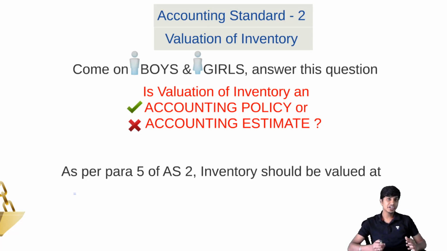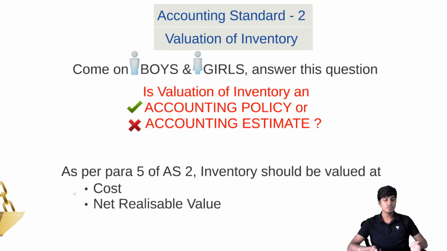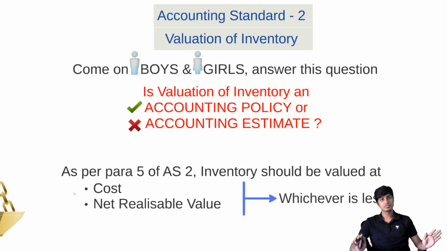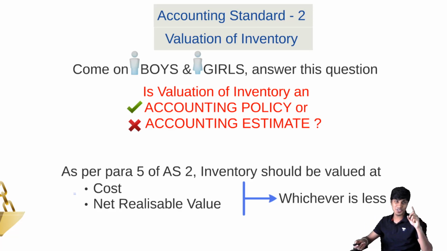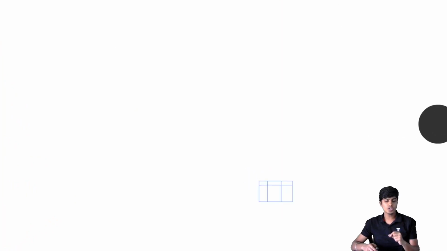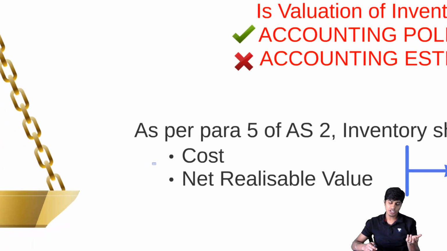Para 5 says that inventory should be valued at cost or net realizable value, whichever is less. This is by way of prudent estimate or conservative approach, you can say. Conventions may be discussed, do you remember? Now the question is about what is cost. Let us now focus on the word cost and then understand what is cost.